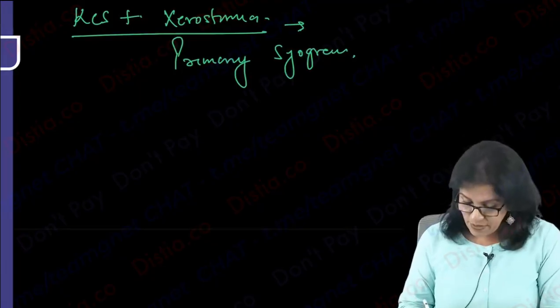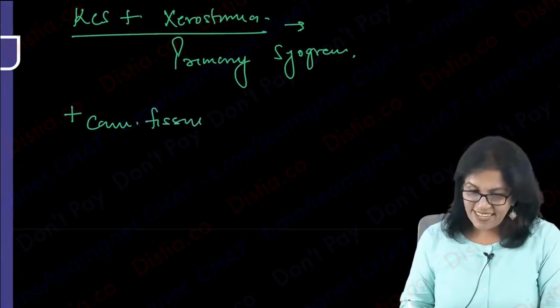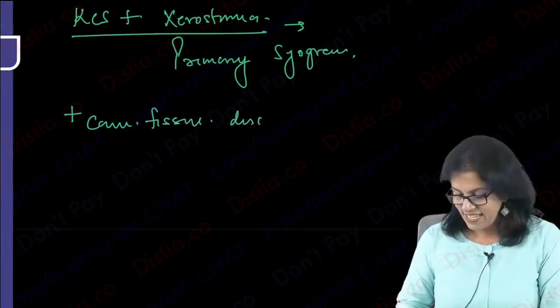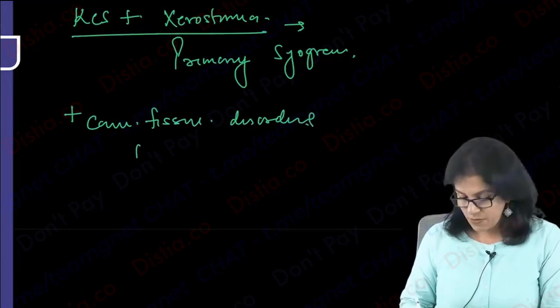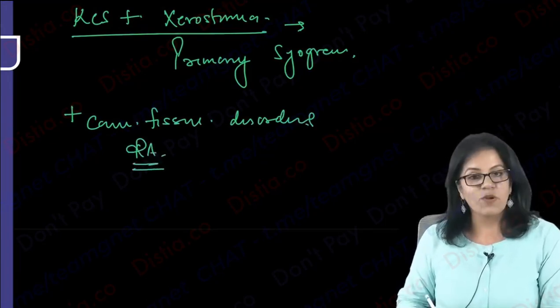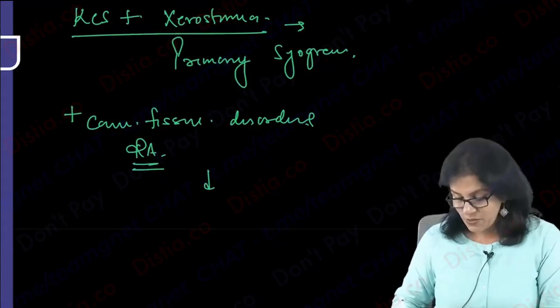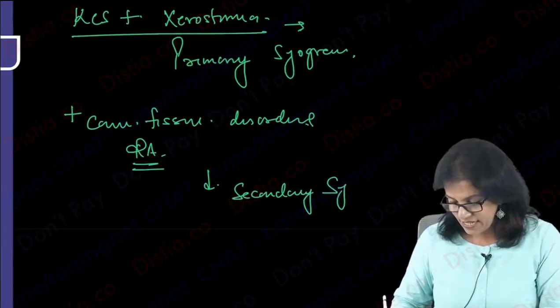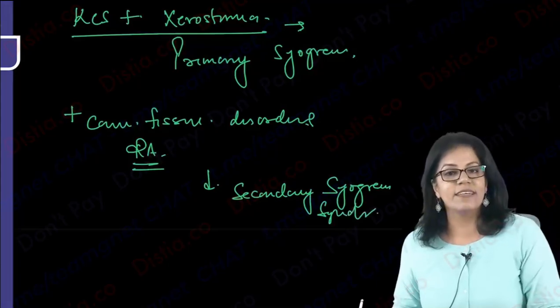And when this primary is associated with connective tissue disorders, especially we are talking about rheumatoid arthritis more commonly, it causes secondary Sjogren's syndrome. Okay?